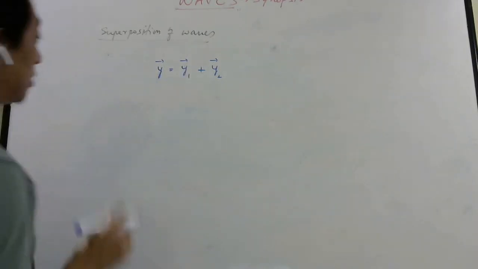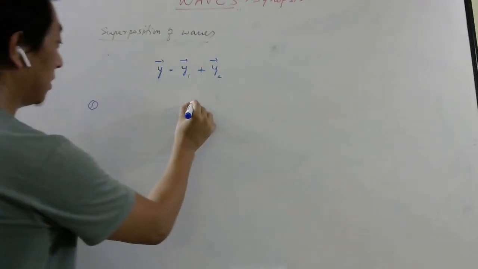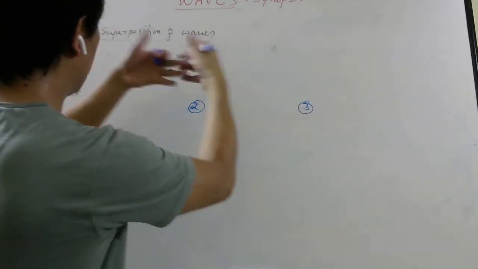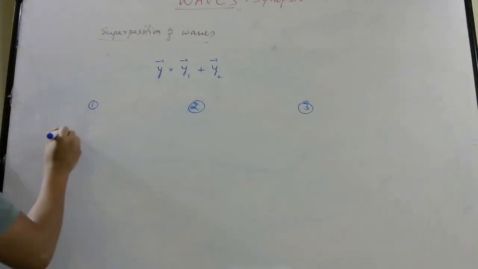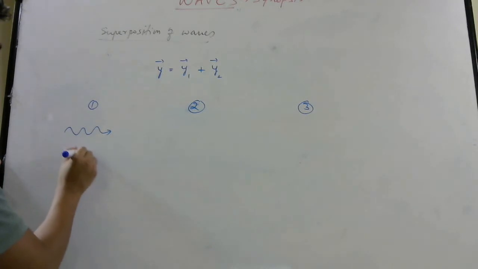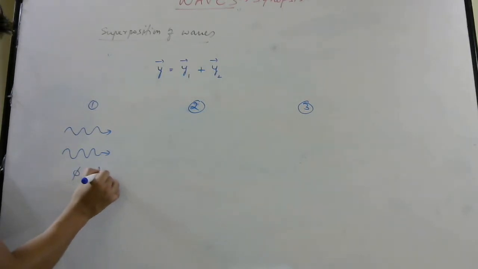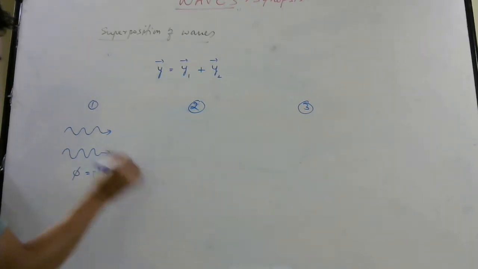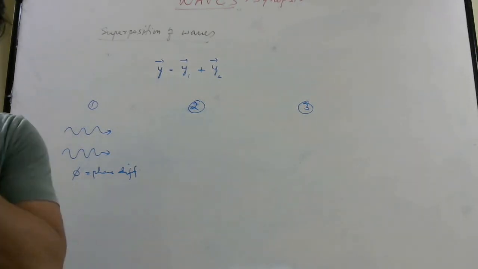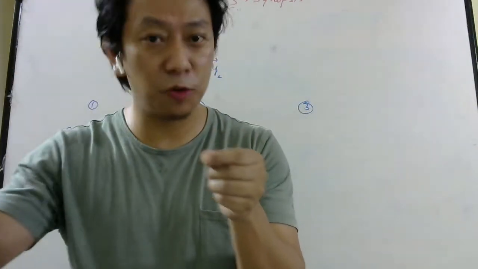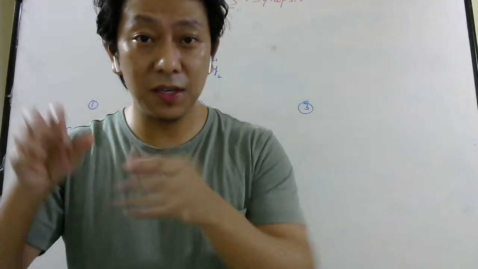Now, based on this superposition, you have three kinds of superposition. The first one is two identical waves travelling in the same direction and overlapping, but they have a phase difference. I was talking about phase difference before, right? It's basically phase, which determines the state of vibration. So when we write y equal to, let's say, a sine omega t, that omega t determines the state of the vibration.